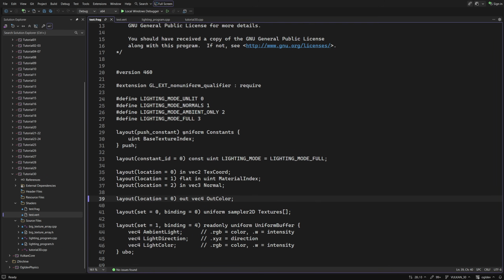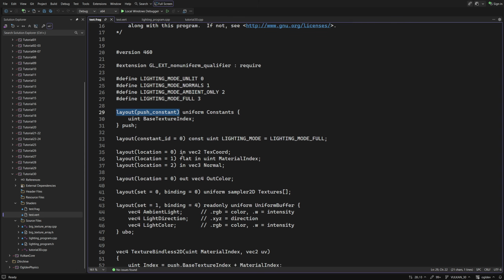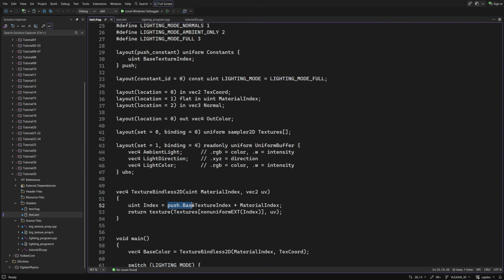We define a GLSL structure of a uniform type called constants. This is the name of the structure, so it can be anything. The structure contains a single unsigned integer called base texture index. We instantiate the structure using the variable name push. This, of course, can also be anything. To make it a push constant, we specify the layout as push_constant. To use it, we simply write push.baseTextureIndex. We add it to the existing material index and access the texture array.